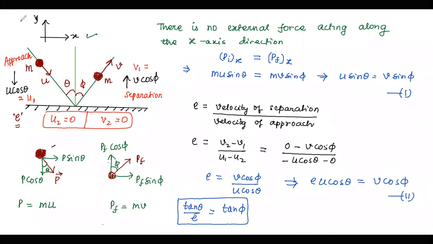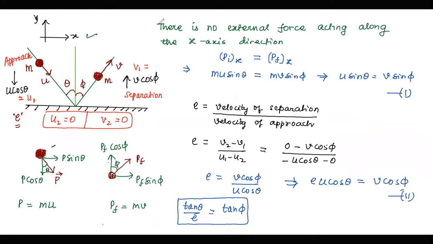And when E is equal to 1, so U and V will also become equal because if E is equal to 1 and theta is equal to phi, so these parameters will also cancel out and we will get U equal to V. So the particle will rebound with the same speed at the same angle of incidence if the collision is perfectly elastic. So if the collision is perfectly elastic, it will rebound with the same speed.